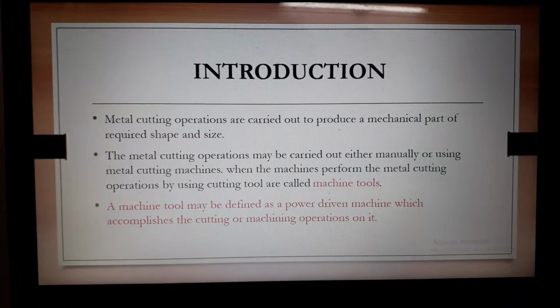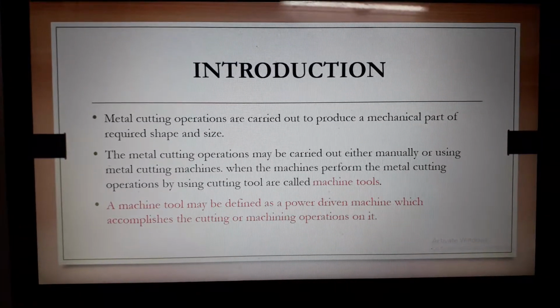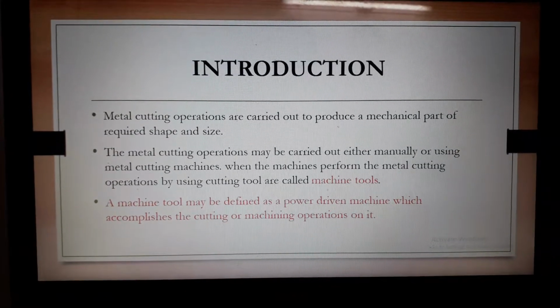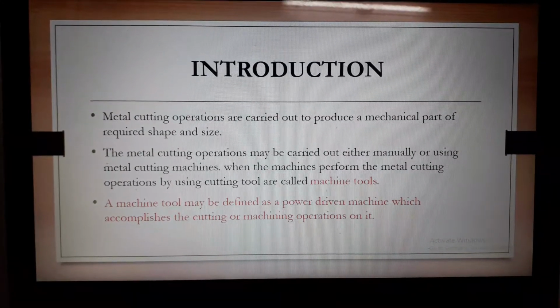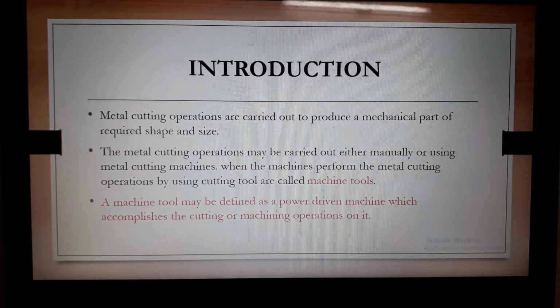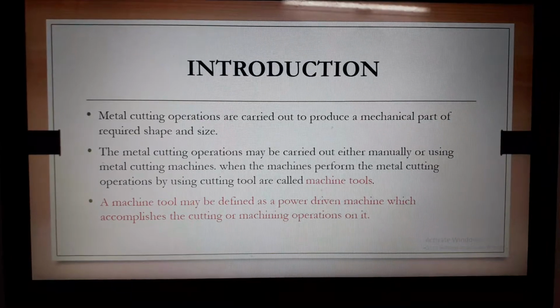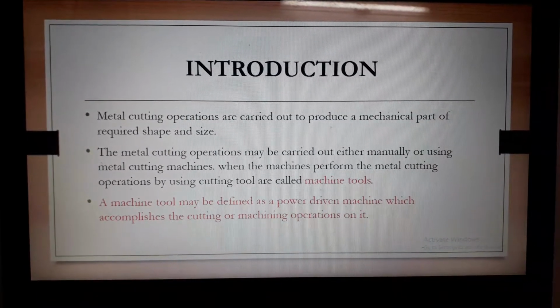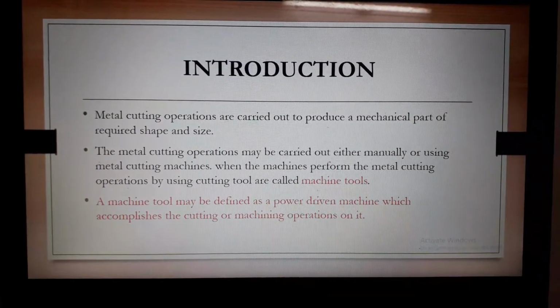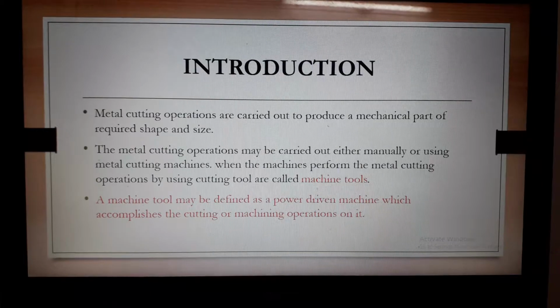By nature we get the raw material, so we have to make the required shape and size by doing many operations, whether joining operations or cutting operations. You already studied the joining operations. Metal joining operations are carried out by using soldering, brazing and welding. These are all metal joining processes. We make our object to the required shape and size.